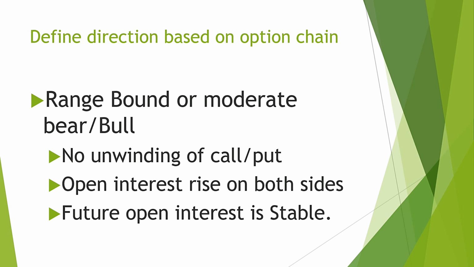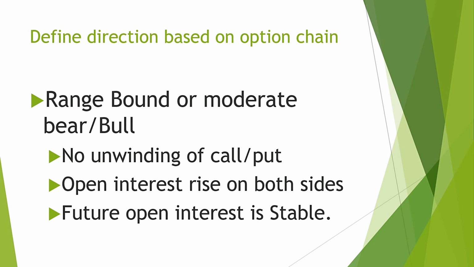How can we define the direction of a range bound market, or a moderate bear or moderate bull market? Usually when markets are range bound, there is no unwinding of call and put sides, and open interest increases on both sides. There will be a small change in option premiums, but it will not be too much. Open interest will not decrease, and usually future open interest is stable because people usually take directional trades with futures.